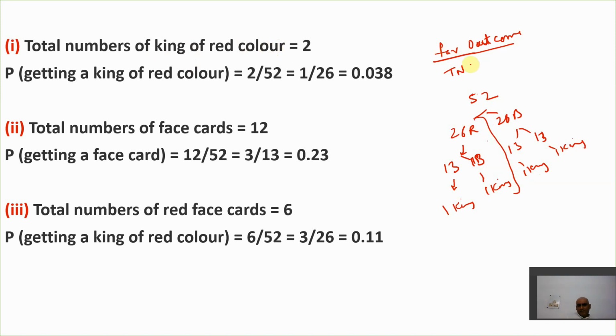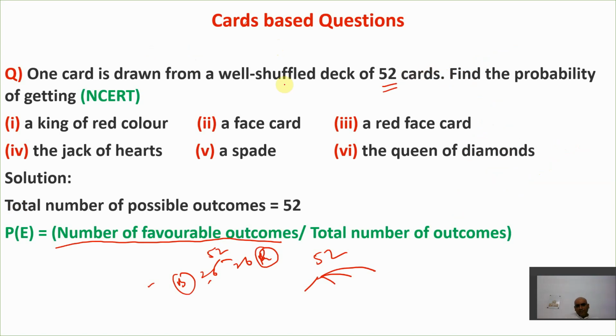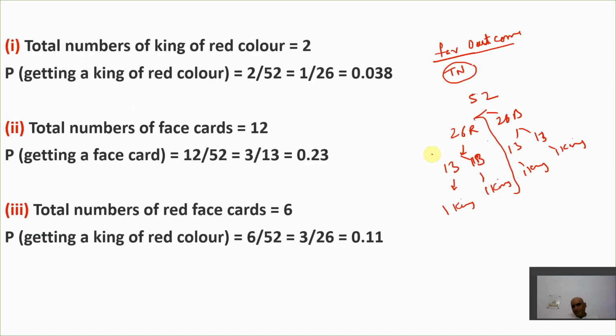Now, first of all, decide the total number of outcomes, because total number of outcomes is what we are getting. We need to find the probability of a king of red color out of a well shuffled deck of 52 cards. So total number of cards are what? 52. So total number of outcomes is 52.